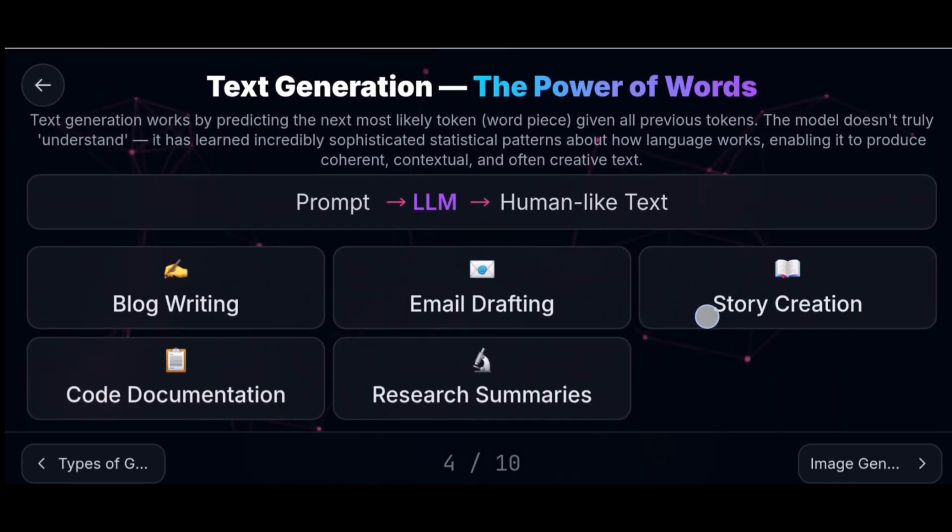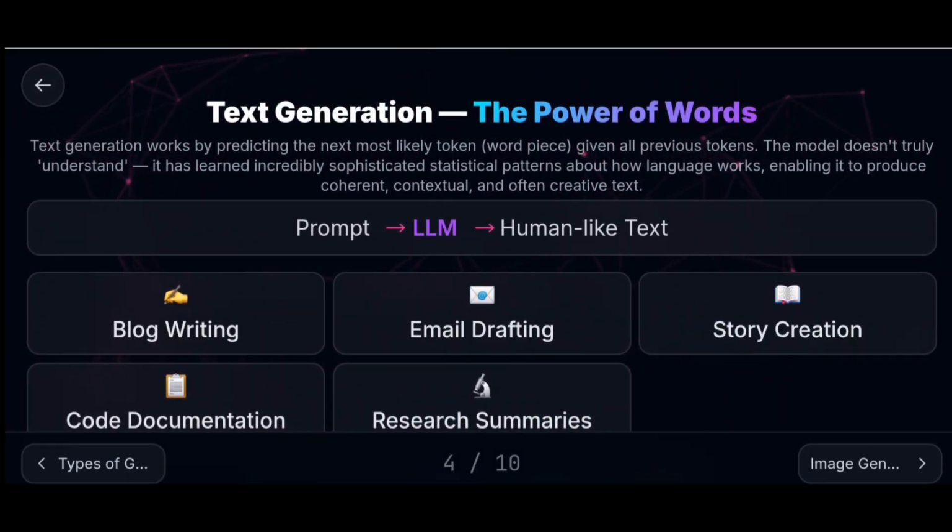Text generation, the power of words. It is a primary role of generative AI. Text generation works by predicting the next most likely token, that is word pieces, given all previous tokens.